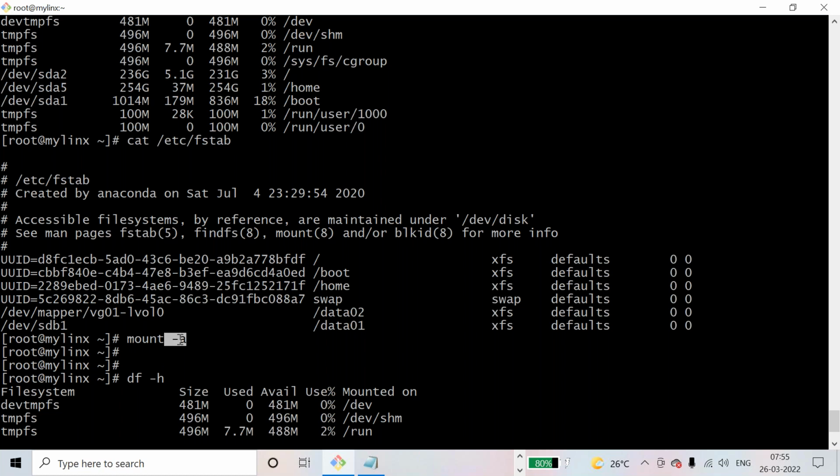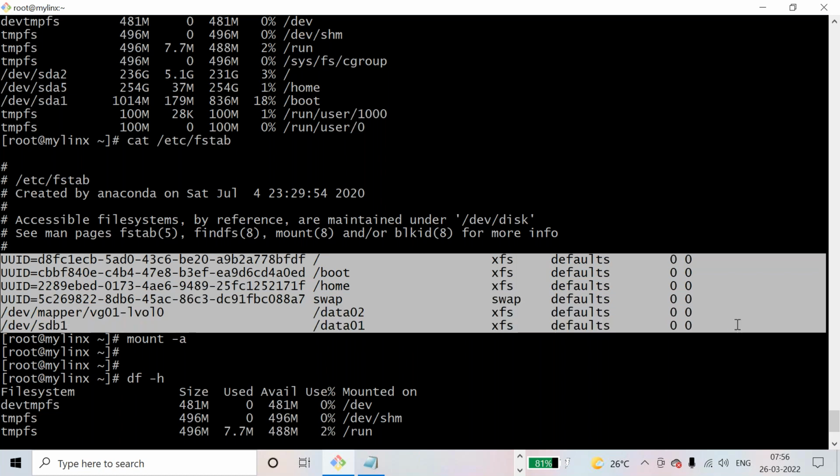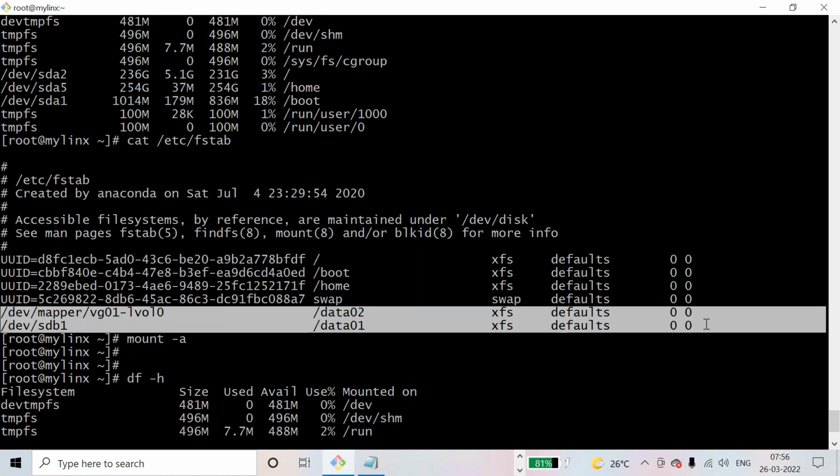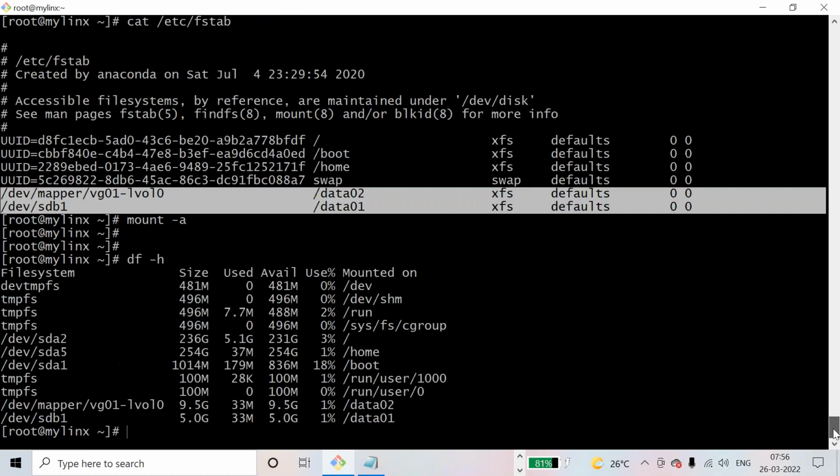-a means all. Okay, mount -a means mount all. What the mount command will do, as I told, it will go to this file and compare with the df -h command output. All the file systems which are not mounted, it will mount from this file. The mount command will visit this file and check all the entries. Currently two entries, data01 and data02, are not present, so they are automatically mounted.